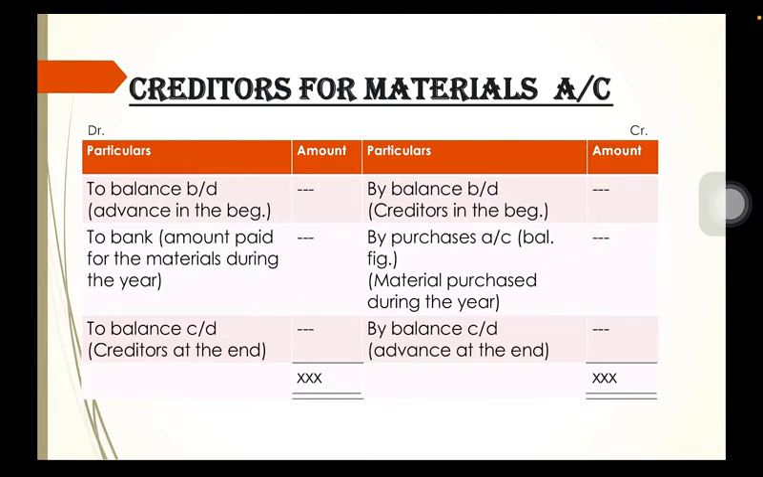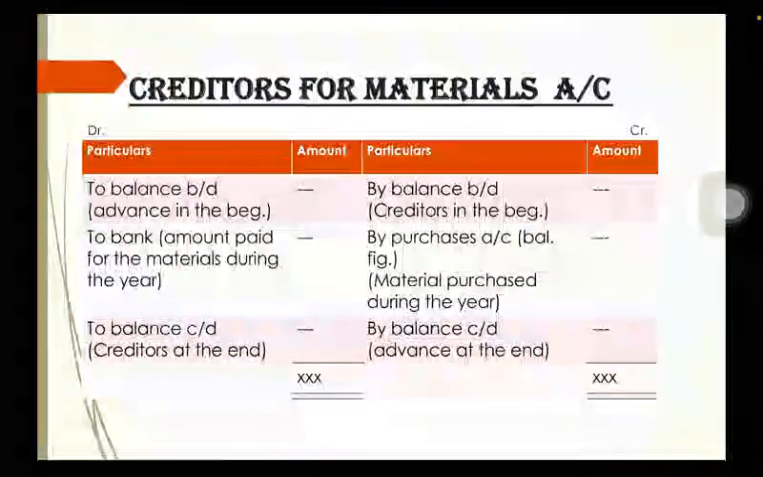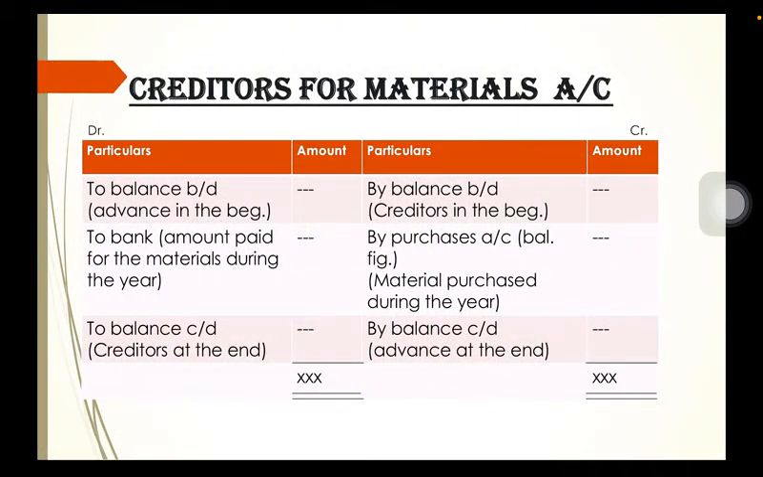So again, to begin, when we make payment to creditors, the journal entry is creditors account debit to bank, so it will be written on the debit side. Then we have to add to it advance in the beginning and creditors at the end, so we have written it on the debit side only, and we have to subtract creditors in the beginning and advance at the end, so these are written on the credit side, and we get the balancing figure, which is the purchases, that is the materials purchased during the year.